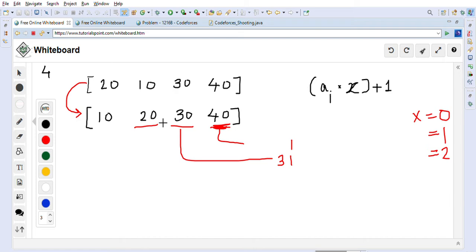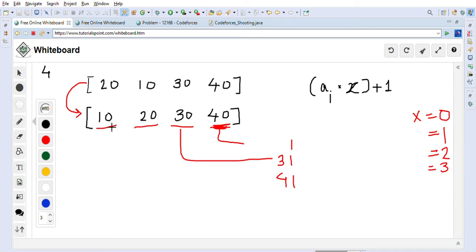Now we will go here with this can with a durability 20. So 20 into 2 is 40, and 40 plus 1 is 41, right? So 41 shots it will need, and now our X will become 3. We are now left with this last can.